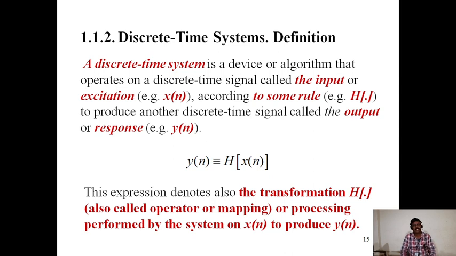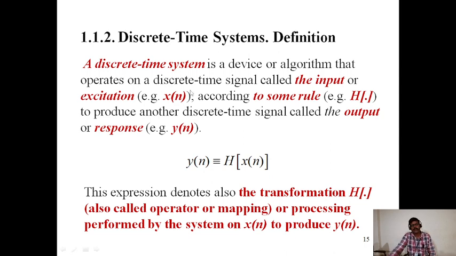The definition of a discrete time system is a device or algorithm that operates on a discrete time signal, called the input or excitation, for example x of n, according to some rule h of dot, to produce another discrete time signal called the output, or response, y of n.